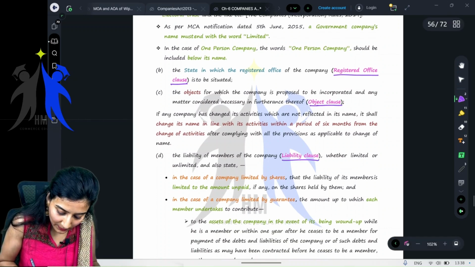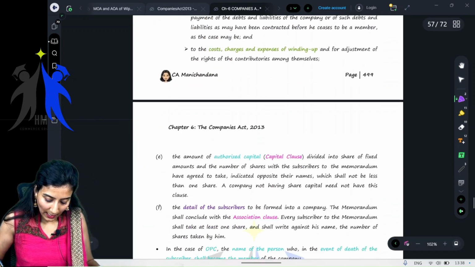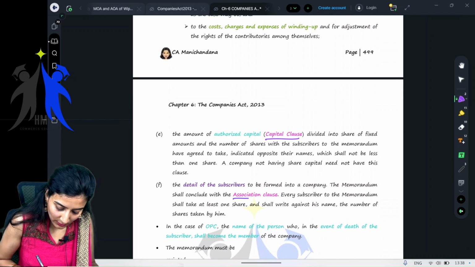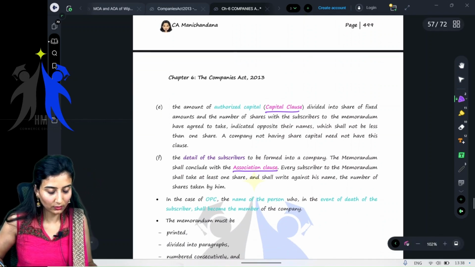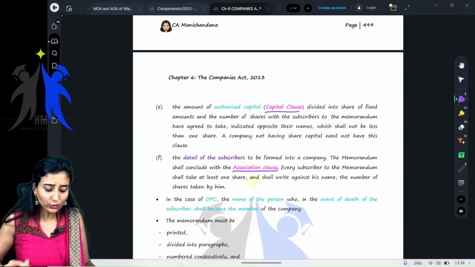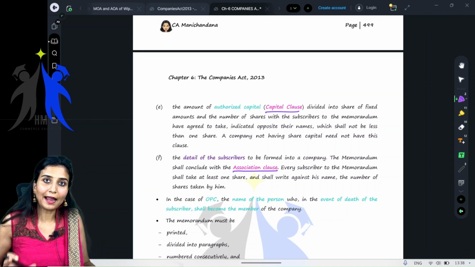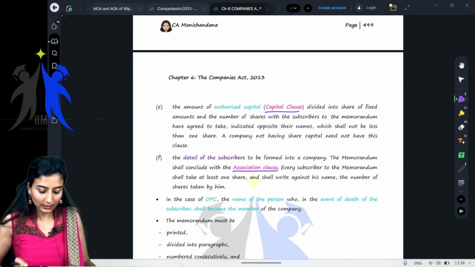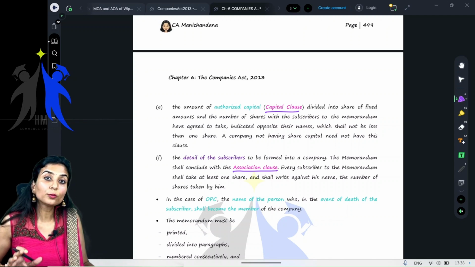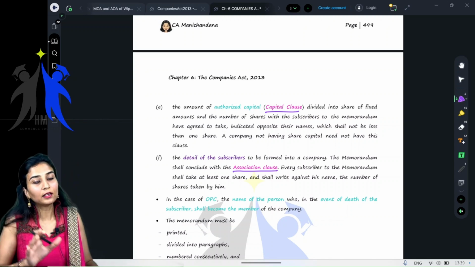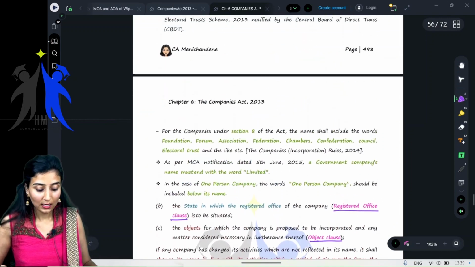Next comes the liability clause. Next, the capital clause. And then the association clause or subscriber clause. So these are the clauses which are to be mandatorily included in the memorandum of association of any company, right?